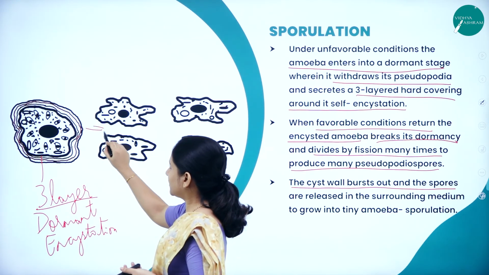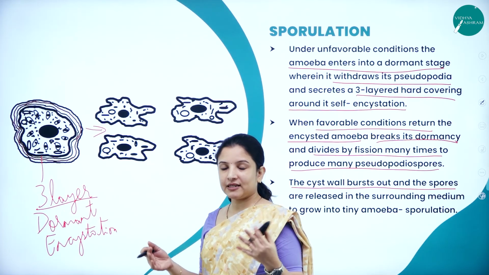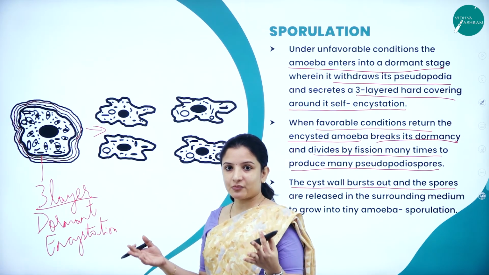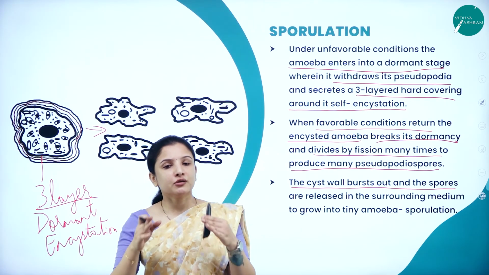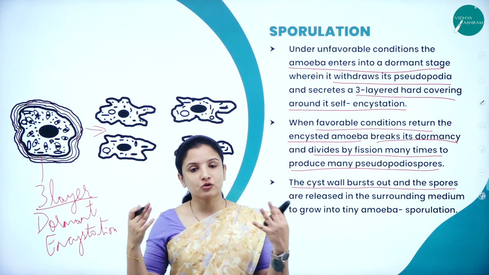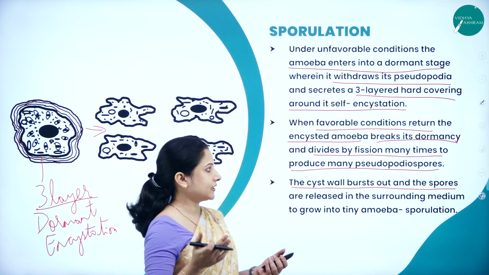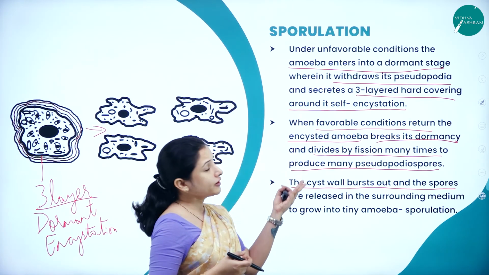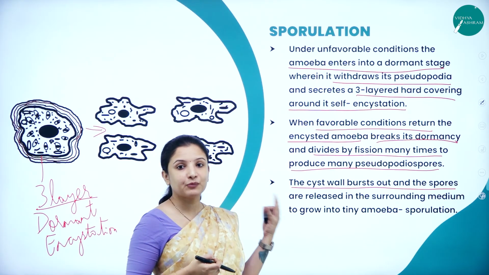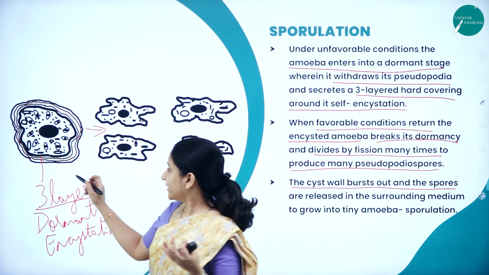When the favorable conditions arise, they will break open their dormancy, the three layers will get broken, and the amoeba will start to produce pseudopodiospores. Those pseudopodiospores will undergo binary fission again and multiply to form new organisms. This is a process called sporulation. Because they do not have pseudopodia, they are called spores.